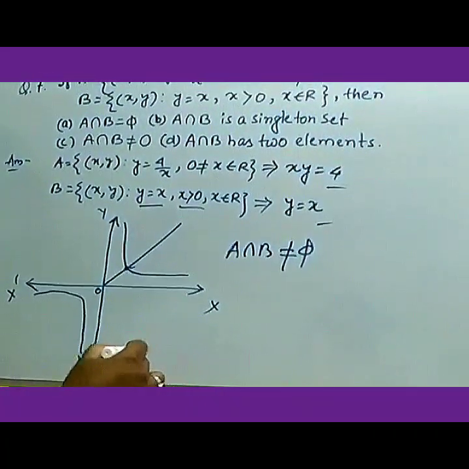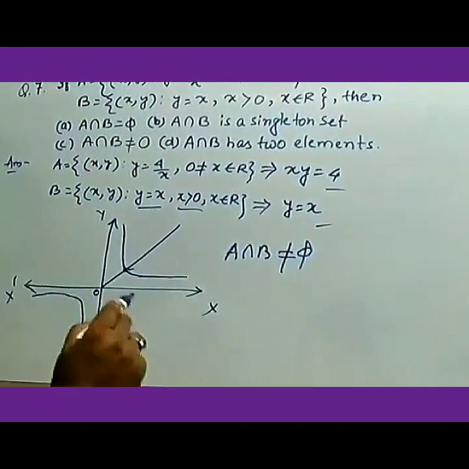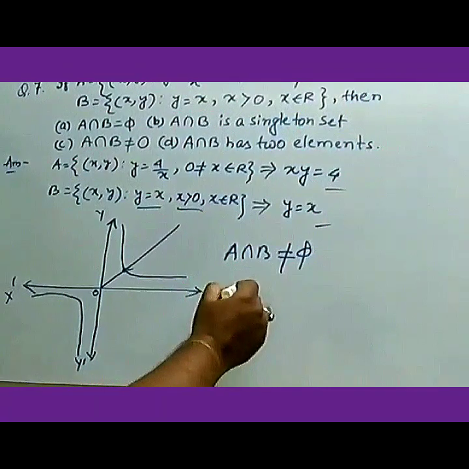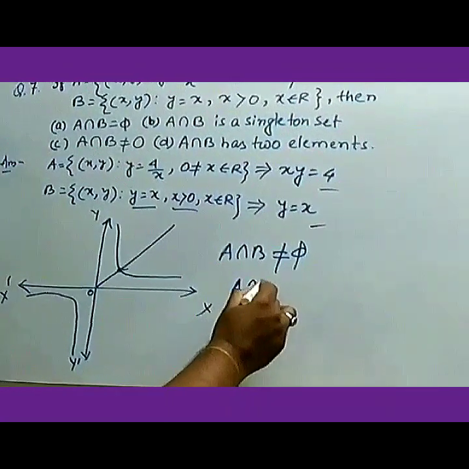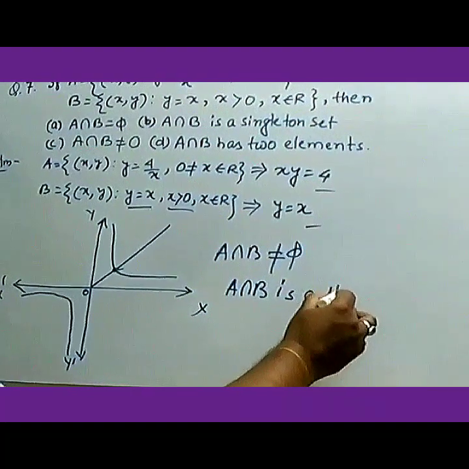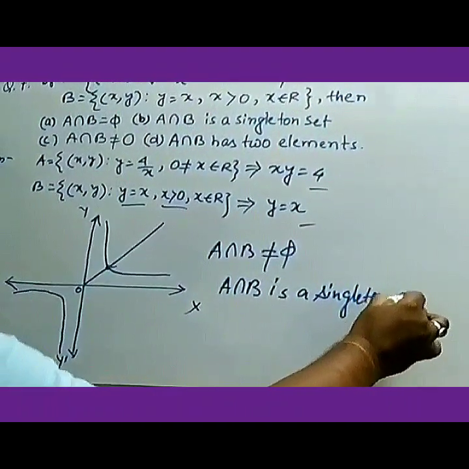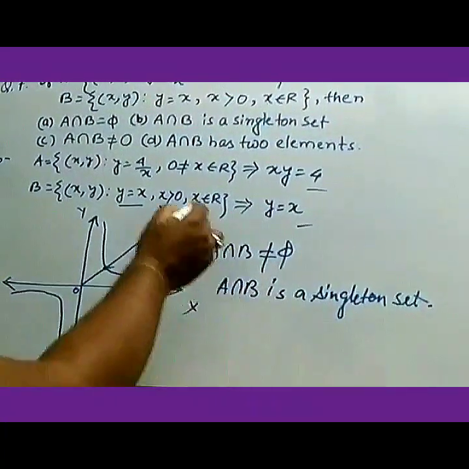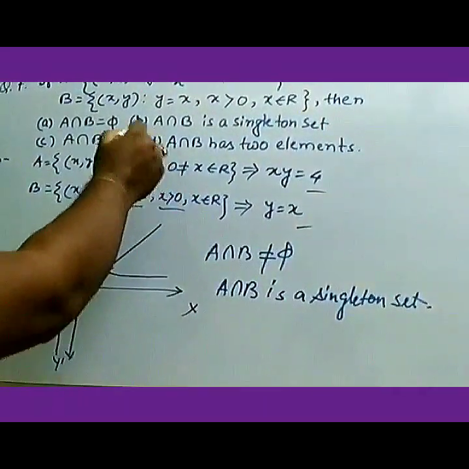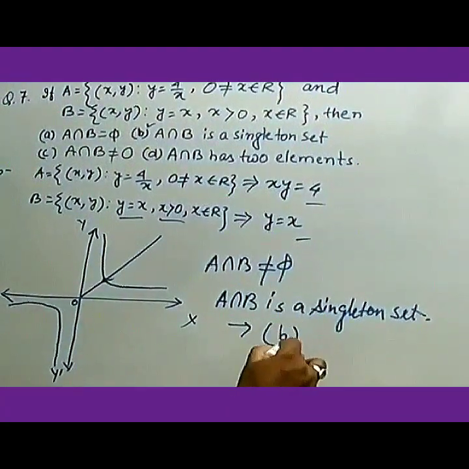Only a single point will be there. So that means A intersection B is a singleton set, and you have the option of singleton set as B. So your answer is option B.